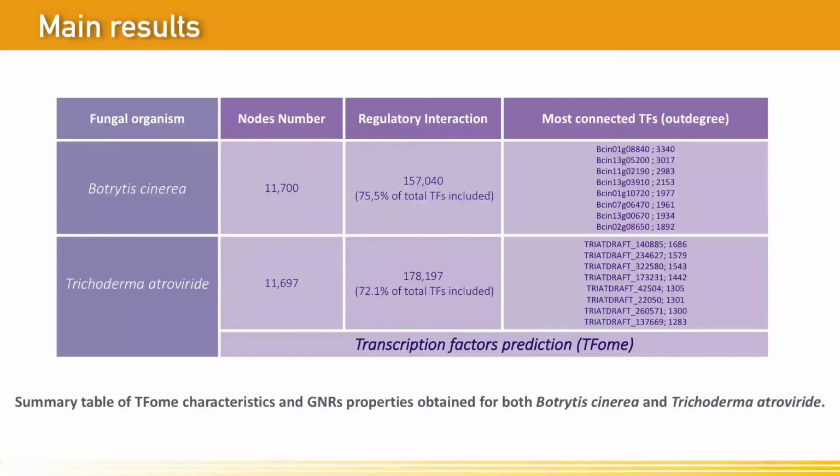As a main result, we obtained the reference models of gene regulatory networks composed of 11,700 nodes for Botrytis and 11,697 nodes for Trichoderma. For Botrytis, we obtained 157,040 regulatory pairs, while for Trichoderma 178,197 regulatory pairs were obtained.